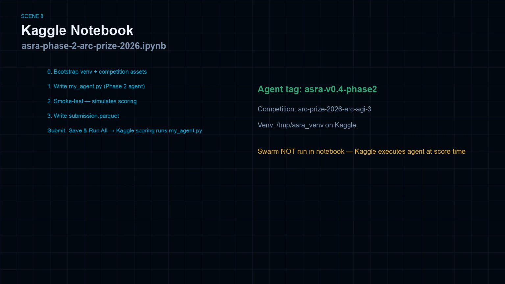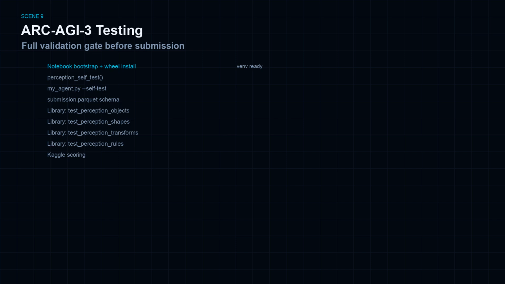Swarm is not run in the notebook. Kaggle executes myAgent during scoring. Before any Kaggle submit, Phase 2 validates through a layered test gate. Notebook Bootstrap verifies competition assets and wheel install into the venv.